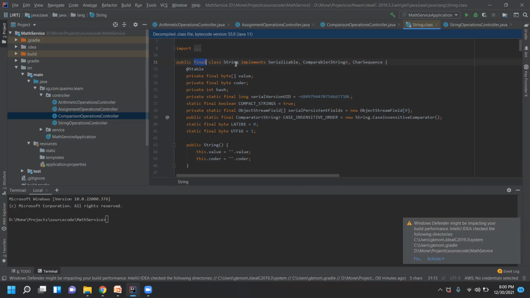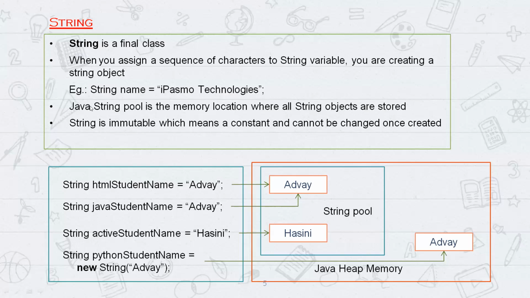So when you cannot modify it, the term you have to use in interviews is immutable. That is what I have written in the slide here: String is immutable. Why? Once you assign a value to it, it cannot be changed. Take this example. I'm declaring String htmlStudentName is equal to Advay. What happens when the Java program encounters this statement?